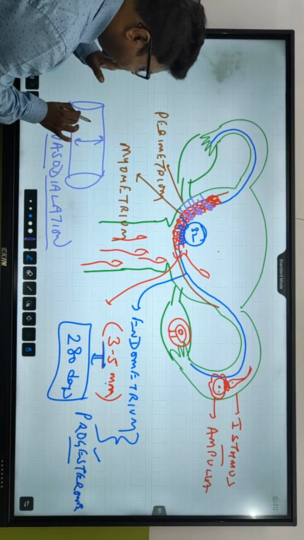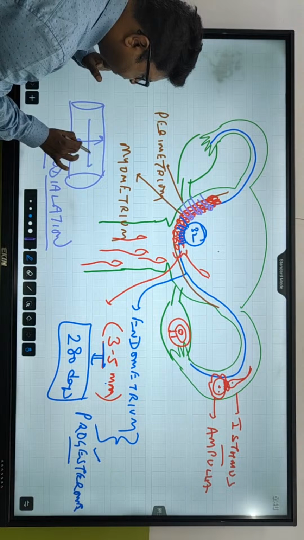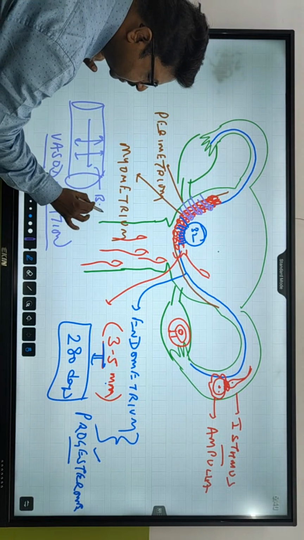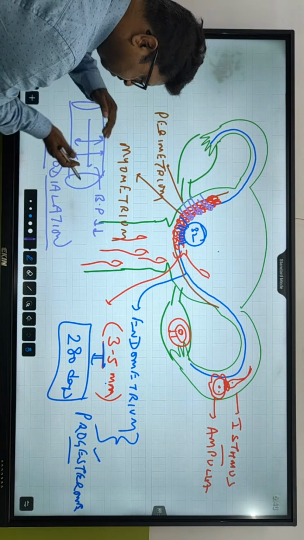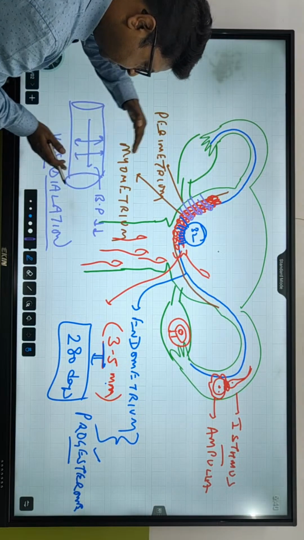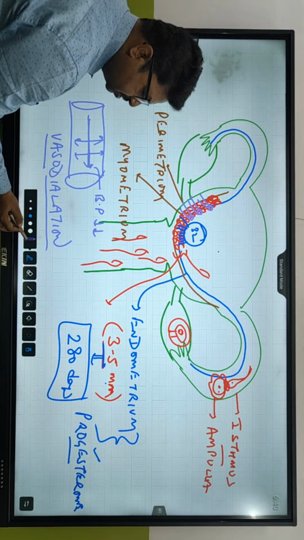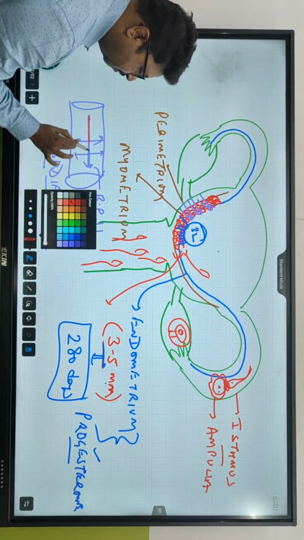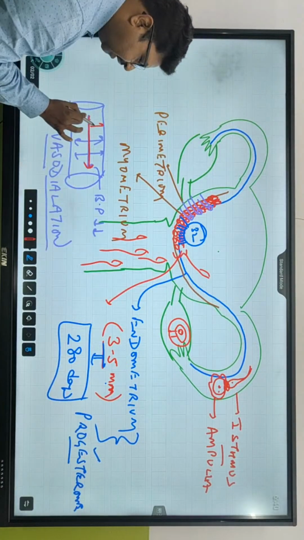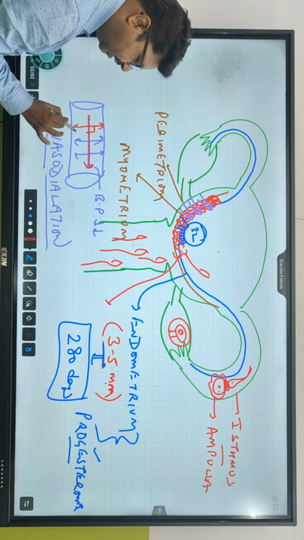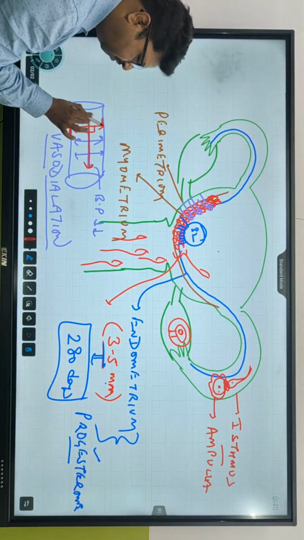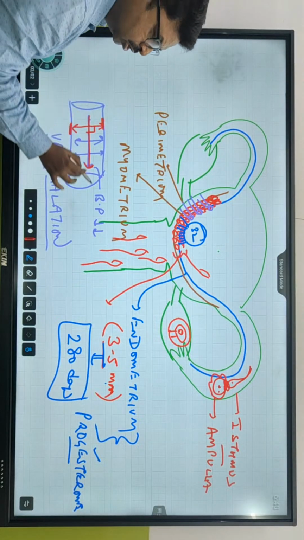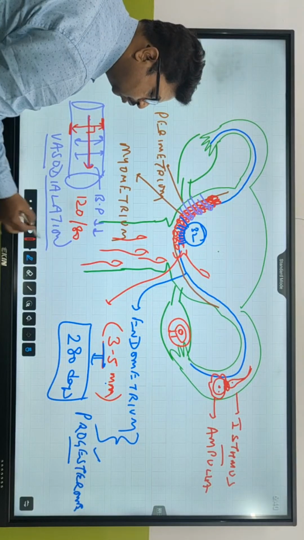So vasodilation is going to make the blood pressure reduce or increase? Reduces. Vasodilation means, what is blood pressure? When the flowing blood moves in this direction, the lateral pressure the blood exerts on the wall of the blood vessel is called blood pressure. Normal blood pressure is 120 by 80 millimeter of Hg, you know that.